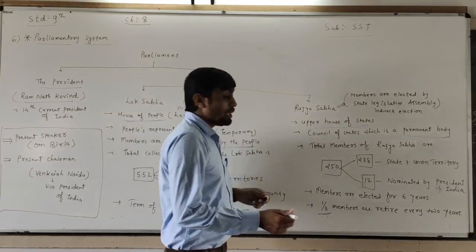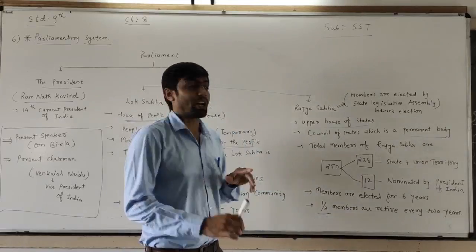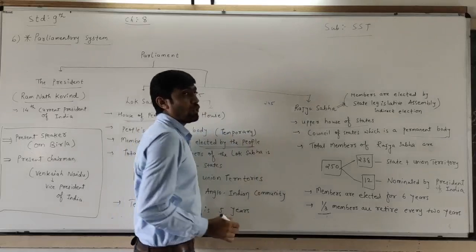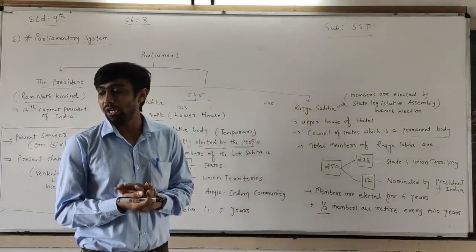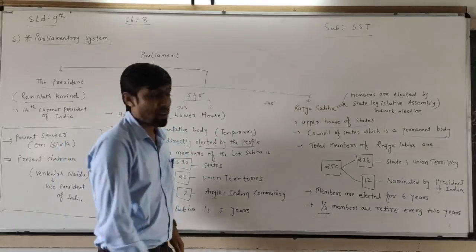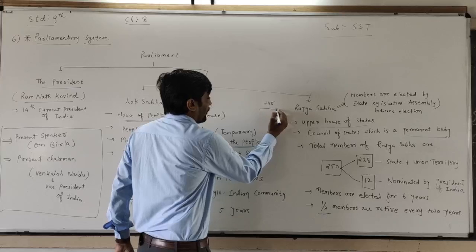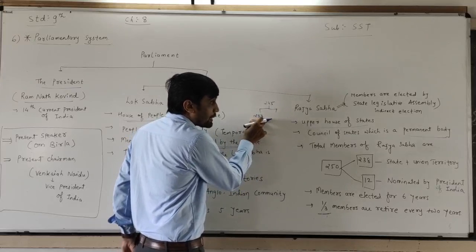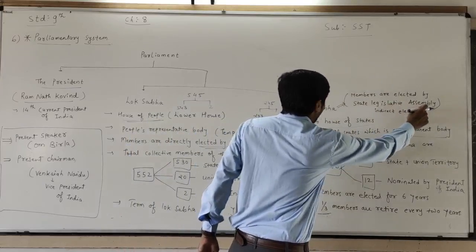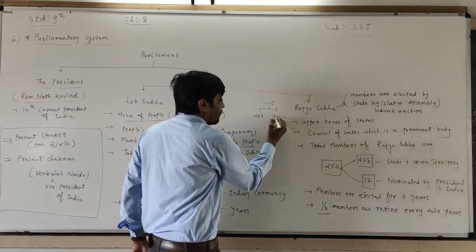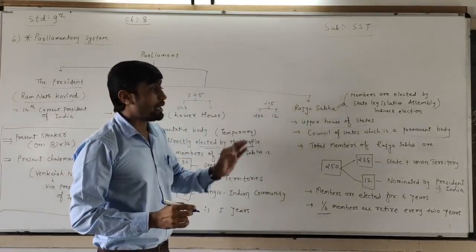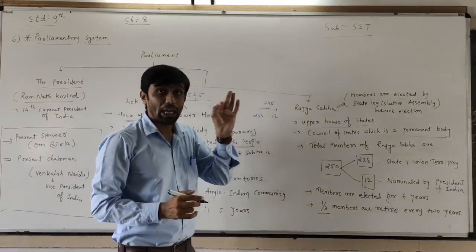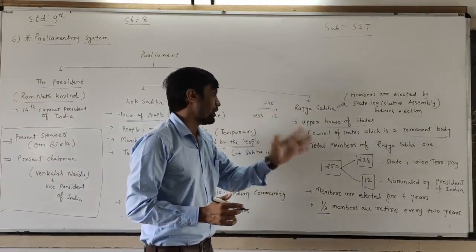If you see the present condition of the Rajya Sabha, there are a total of 245 members. Out of 245, 233 members are elected by the state legislative assemblies, and 12 members are directly nominated by the President of India. These 12 members are experts in different fields.